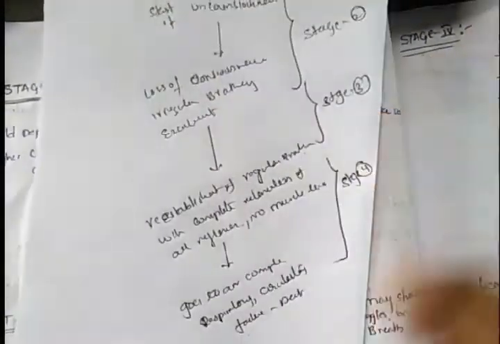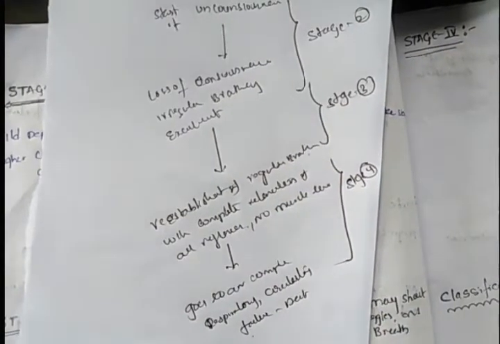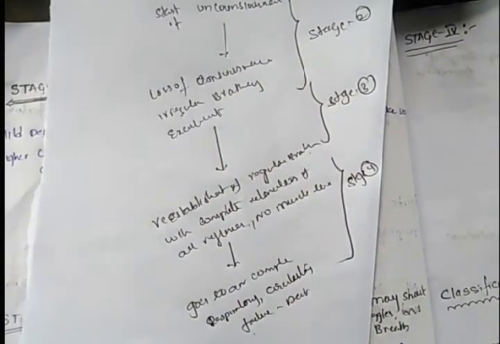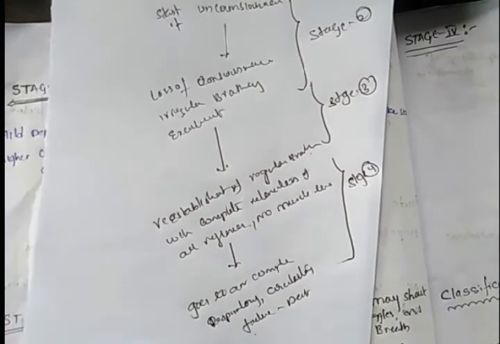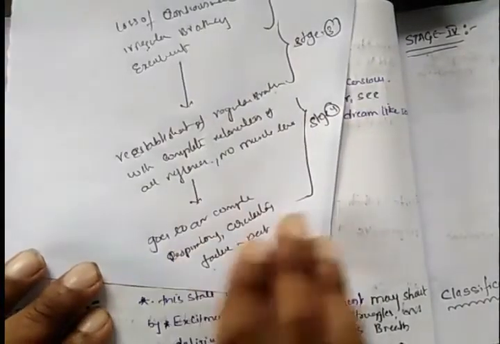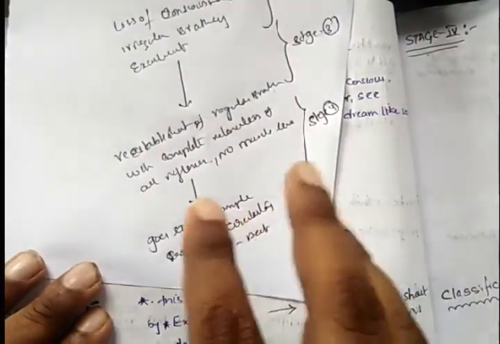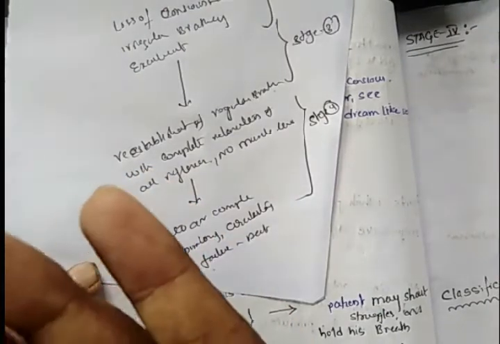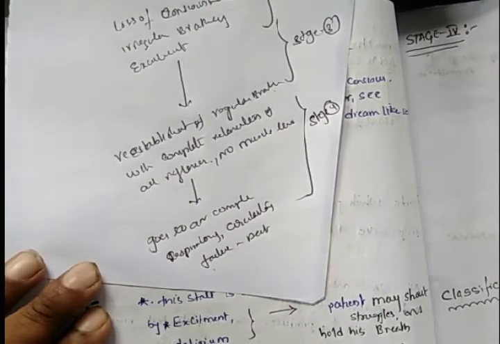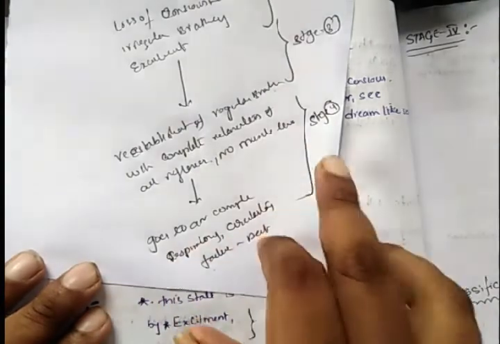If the patient responds more to this general anesthetic, he may go into respiratory and circulatory failure leading to death. That is, an overdose of the general anesthetic is given to that patient. So if a patient is given an overdose of general anesthetic, he will go to stage 4.